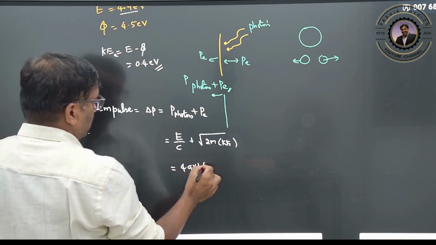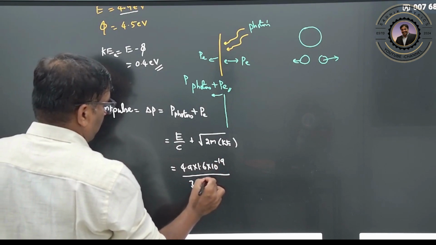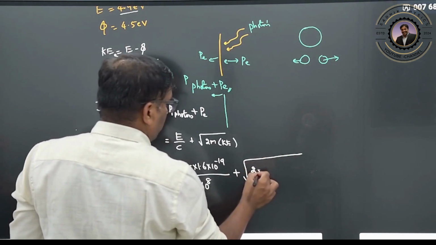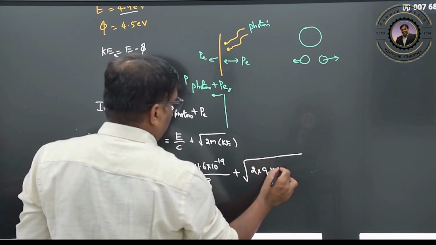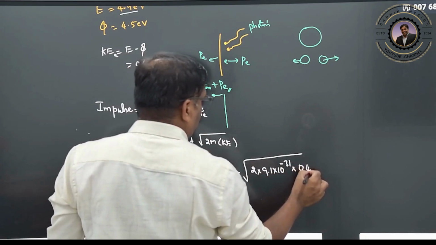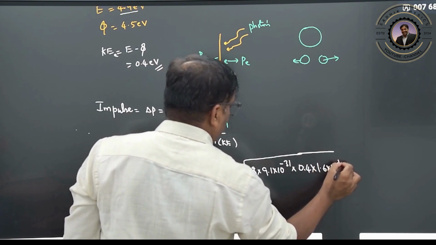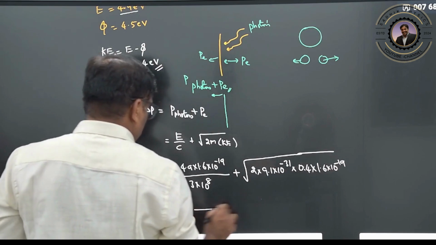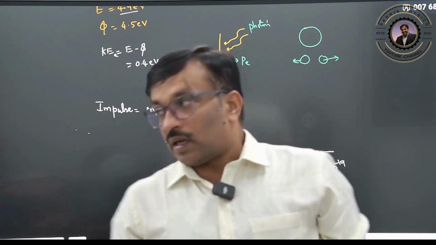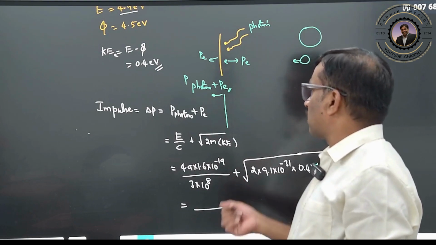So 4.9 into 1.6 into 10 to the power minus 19, divided by 3 into 10 to the power 8 meter per second, plus root of 2 into mass of the electron, 9.1 into 10 to the power minus 31, into kinetic energy 0.4 into 1.6 into 10 to the power minus 19. Simplify and you can get your answer. This is just a mathematical solve.